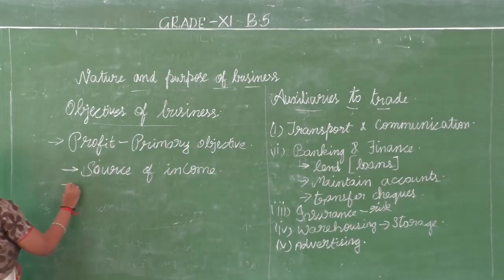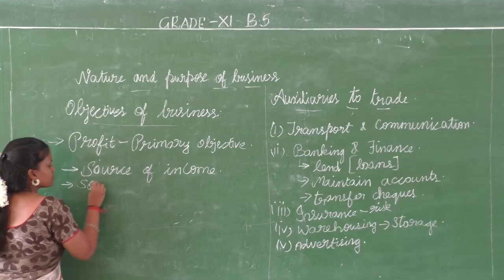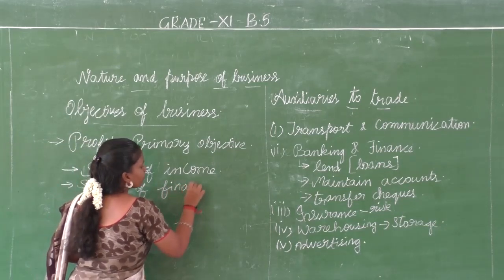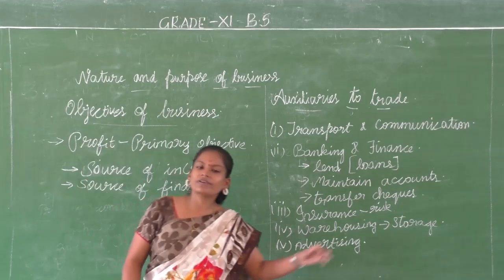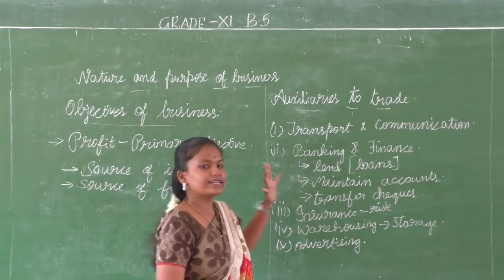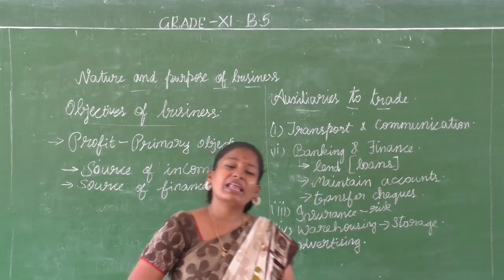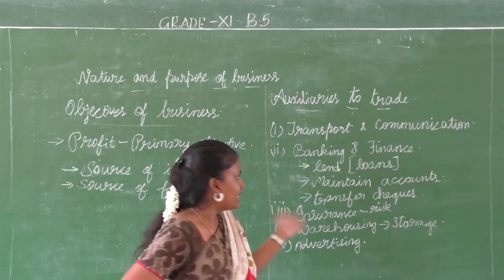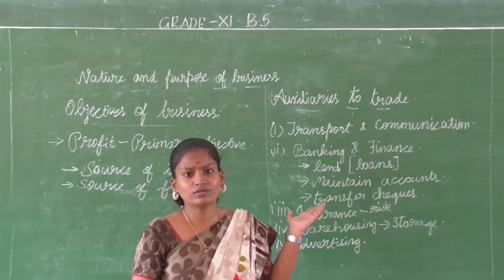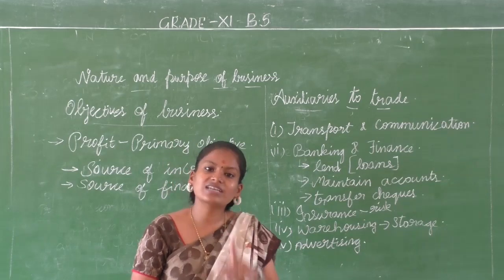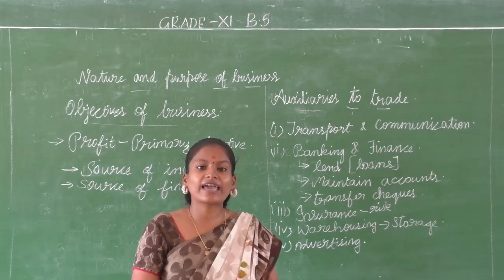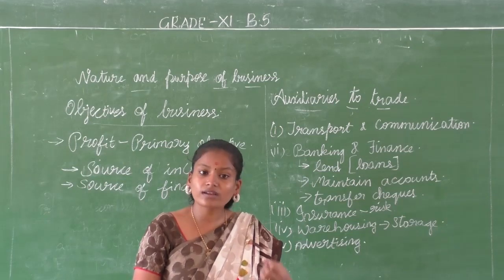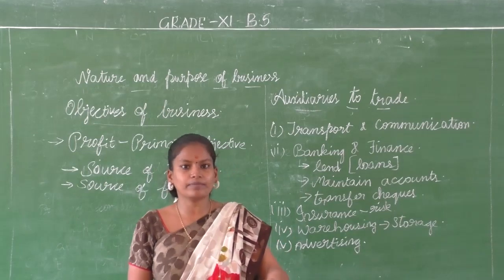Second point, source of finance. Although we have discussed banking and finance, that it helps, it is going to be a liability. When it comes to a loan, it's not a problem. Anytime banks are available to give you a loan. But what will they charge you? They will charge interest. So it becomes a liability. Liability means debt. You owe them. You have to pay them.